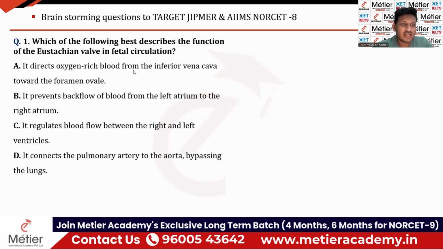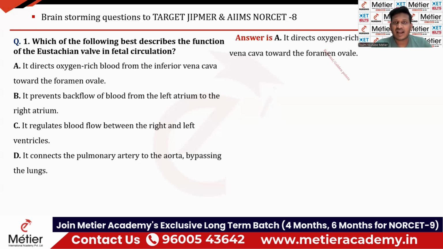The next option is it prevents the backflow of blood from the left atrium. No, it's not right. It regulates the blood flow between the right and left ventricle. No, it is not playing any role in the ventricles. It connects the pulmonary artery and aorta, that is the ductus arteriosus. So if they ask the function of the eustachian valve, the right answer is option A: it directs the oxygen-rich blood from the inferior vena cava towards the foramen ovale.